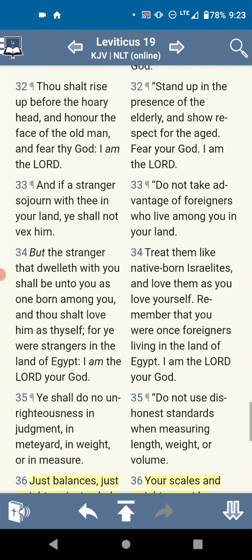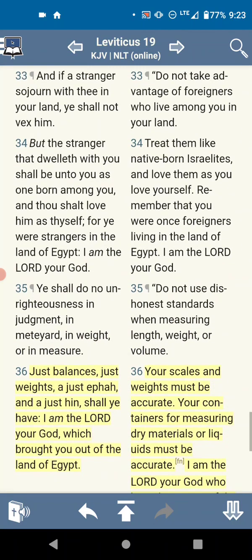Leviticus chapter 19, and I'll start at verse 33. And this is in the book of the laws. And if a stranger sojourn with thee in your land, ye shall not vex him.